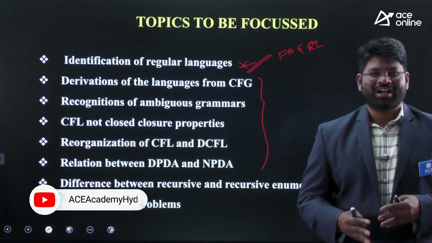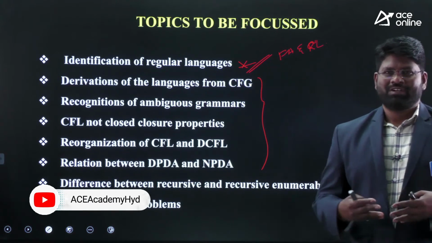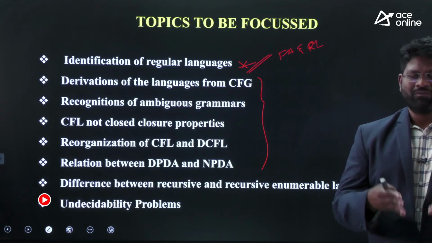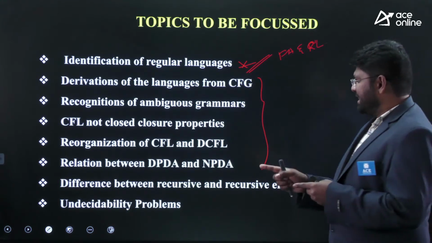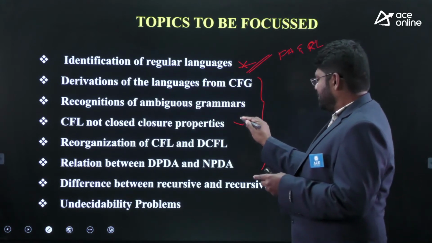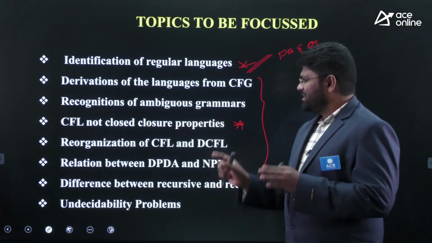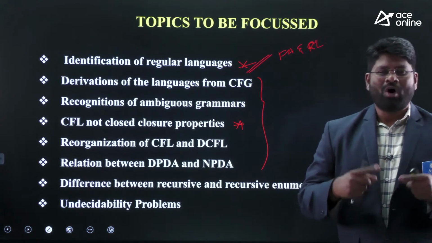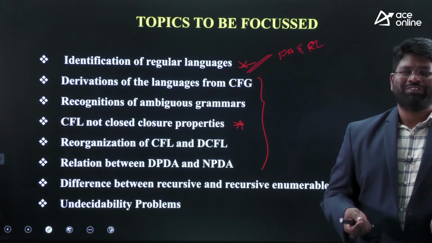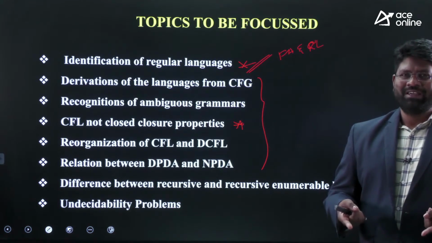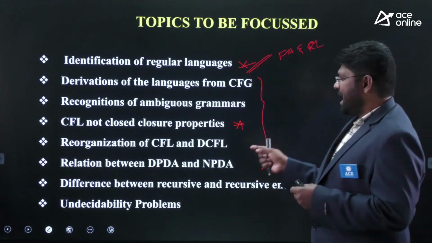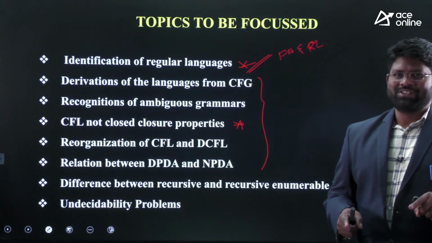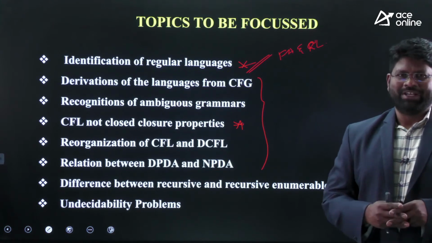After that you have to go for the application of the properties of regular languages, or you can say the properties of CFLs. Then, as I mentioned, you have to focus more on under what operations CFLs are not closed, and which operations cannot work out. There are two direct operations: one is intersection, the other one is complementation.